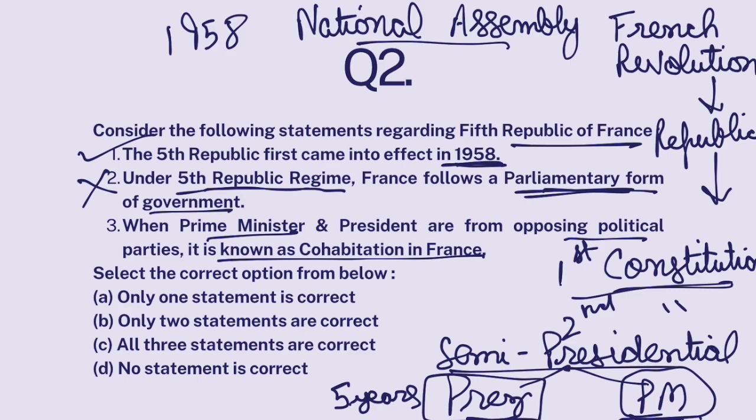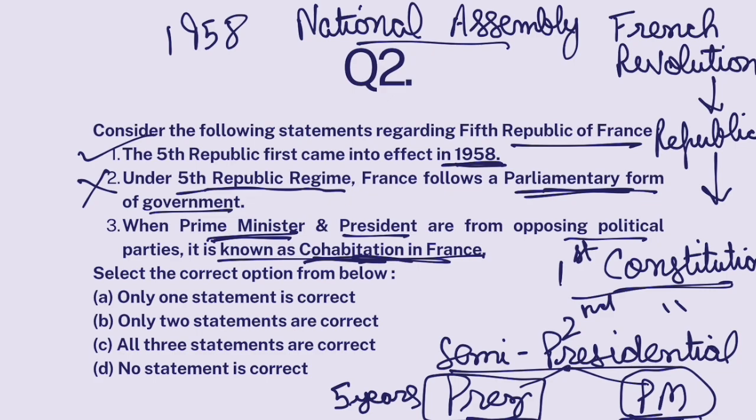Now, generally, president and prime minister are from the same political party. If that happens, then the functioning of the government goes smooth without any bitter fights between the two wings of the executive. But at times, prime minister and president come from opposing political parties. And when that happens, that is known as cohabitation in France.